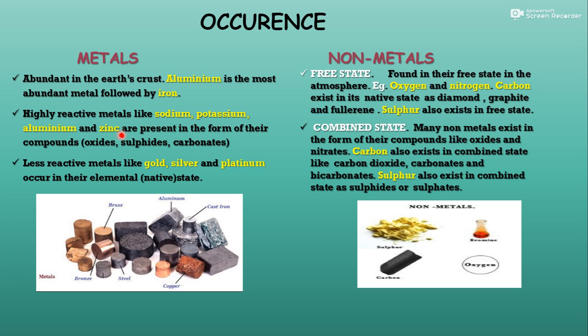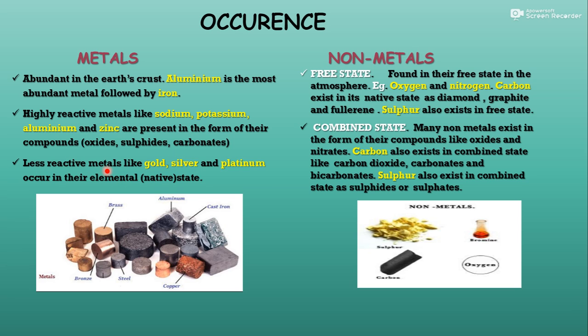So they are always present in the form of their compounds, meaning they are always combined with some other element, like oxides, sulfides, carbonates. If they react with oxygen they form oxides, with sulfur they form sulfides, and with carbon dioxide they form carbonates. Because these are highly reactive, they are always present in their combined form.